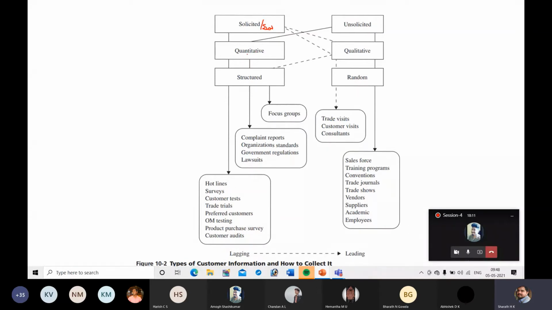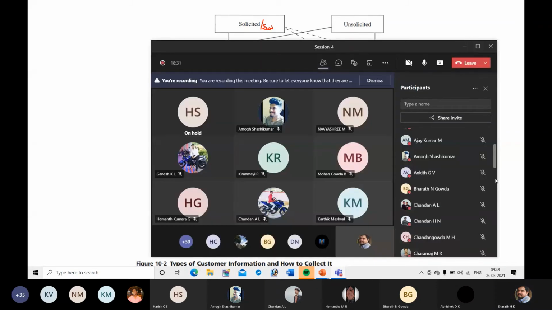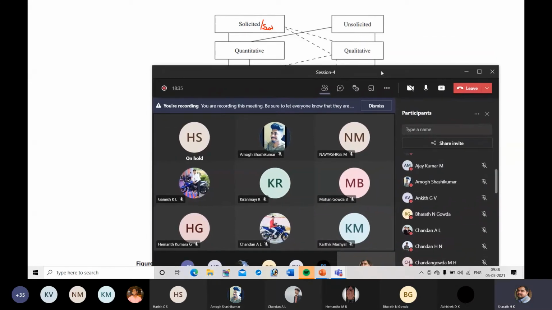Next, information can be quantitative or qualitative. What is the meaning of quantitative and qualitative? You are already familiar with these terms. What do you mean by quantitative and what do you mean by qualitative? Bharat, what is the difference between quantitative information and qualitative information?